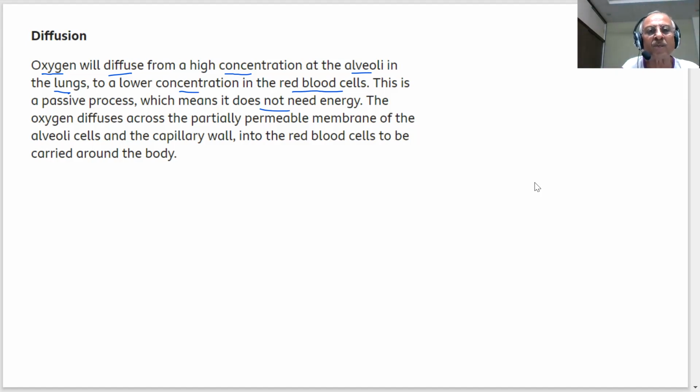The oxygen diffuses across the partially permeable membrane of the alveoli cells and the capillary wall into the red blood cells to be carried around the body. What is the carrier of oxygen in the body? Red blood cells are carrying the oxygen to the entire body. The oxygen comes from the lungs as we inhale, moving from higher concentration to lower concentration in the red blood cells, and the red blood cells carry this oxygen to all the cells of the body. What is the process known as? Diffusion.